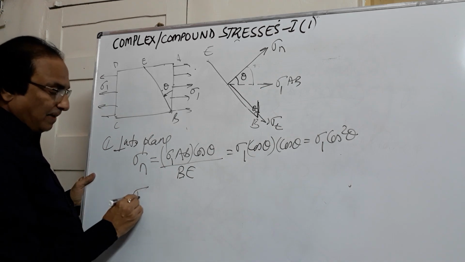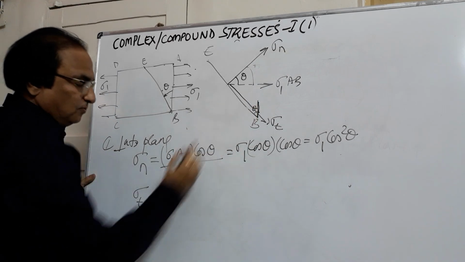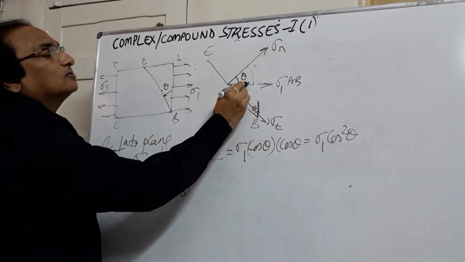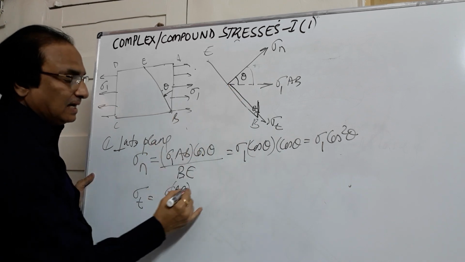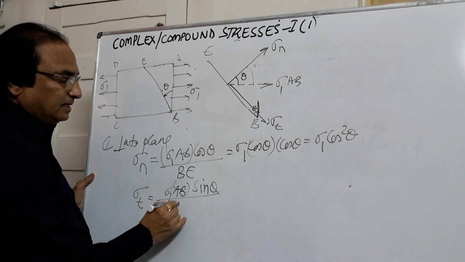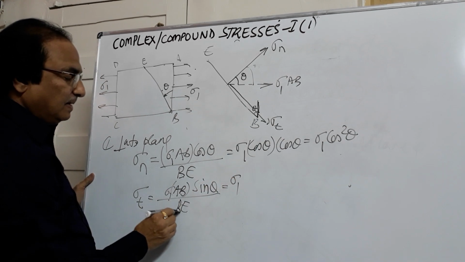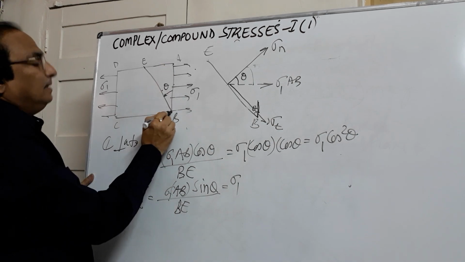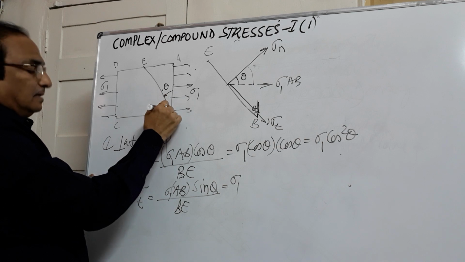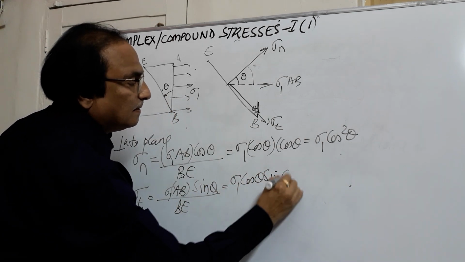If I go parallel to the plane, if I resolve the force parallel to the plane, this is the force here, sigma 1 into AB. If I resolve it here, we are going away from the angle, and away we know is sin theta, divided by the area, BE into 1. So this will be equal to sigma 1 AB by BE, which is cos theta into sin theta.